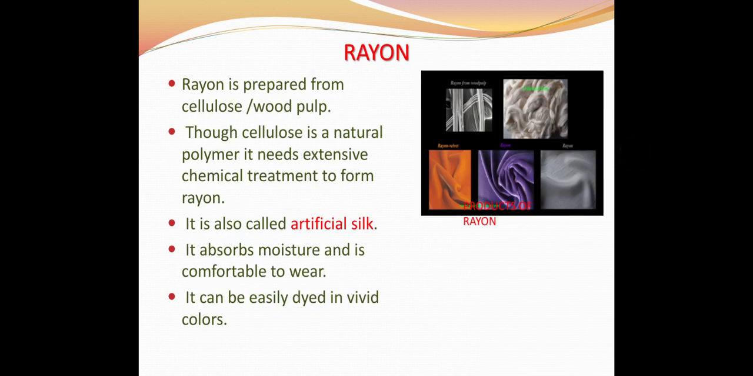Rayon, as we have already discussed, is a semi-synthetic fiber because its ingredient is natural, that is cellulose and wood pulp. Though cellulose is a natural polymer, it needs extensive chemical treatment to form rayon. As its texture is somewhat similar to silk, it is also known as artificial silk. It absorbs moisture and is comfortable to wear. It can be easily dyed into vivid colors.